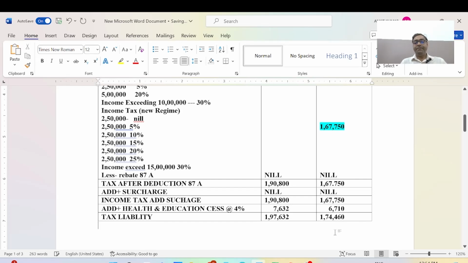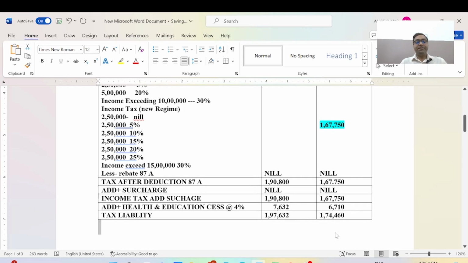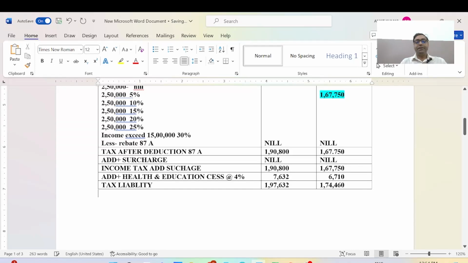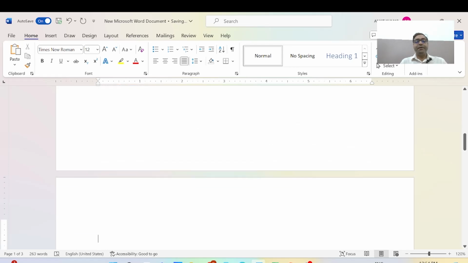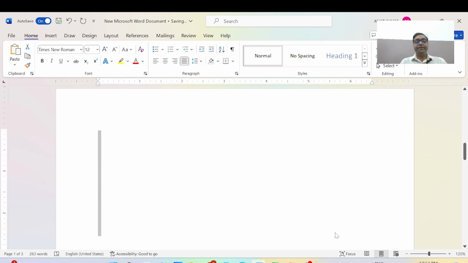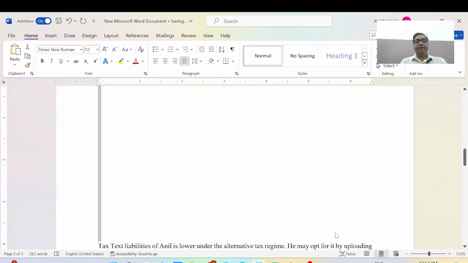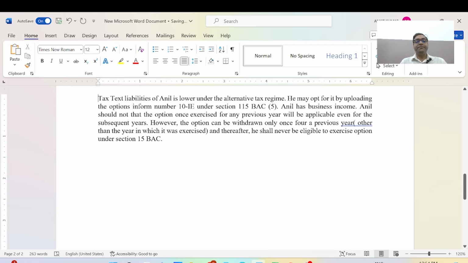And now after these calculations, we have reached the amount of tax payable for Mr. Anil. Now we will discuss what will be beneficial, the old regime or the new regime.